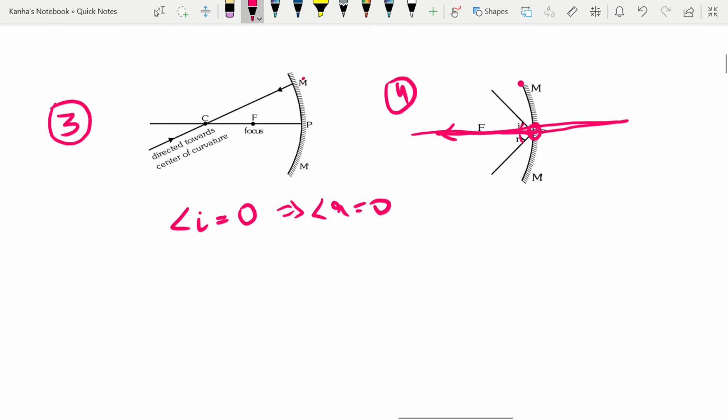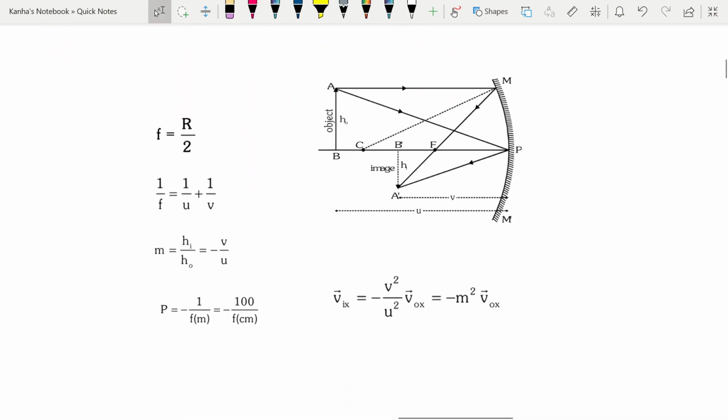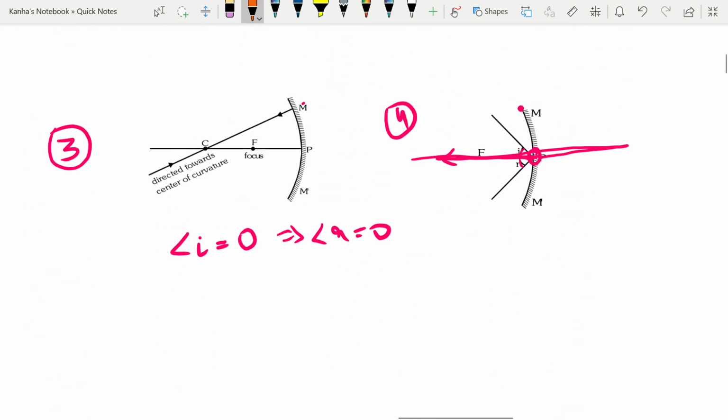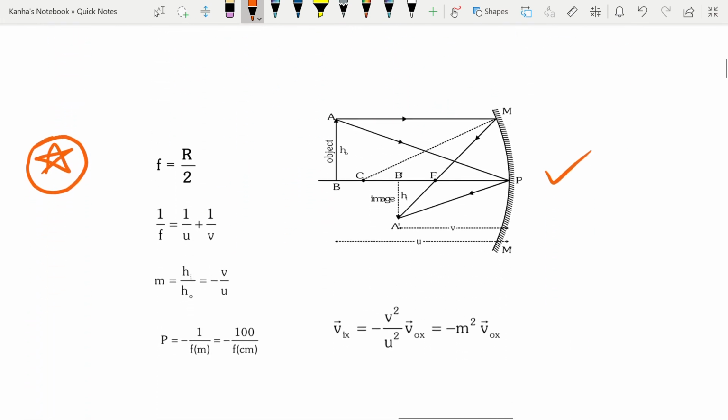With this done, we can easily look at some relations for spherical mirrors. I'll just change the color of my pen. I want you to mark several of these quantities from this paper. First of all, let's look at a concave mirror. You need to use at least any two of the rules here. I have given you 4. You need any two of the rules to see where the image is formed.